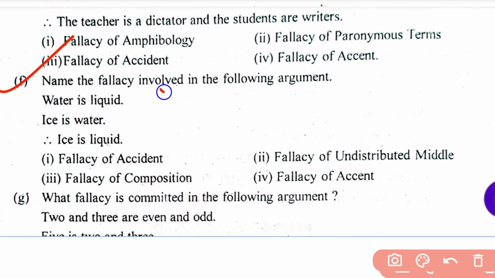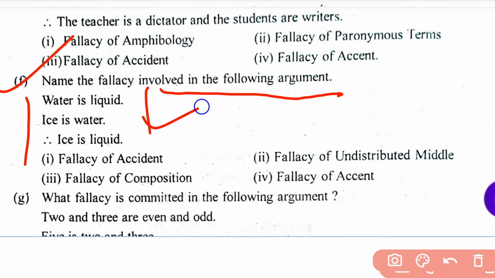Name the fallacy involved in the following argument. This is the argument. Read the argument and find out the fallacy. Water is liquid. Ice is water. Therefore, ice is liquid.